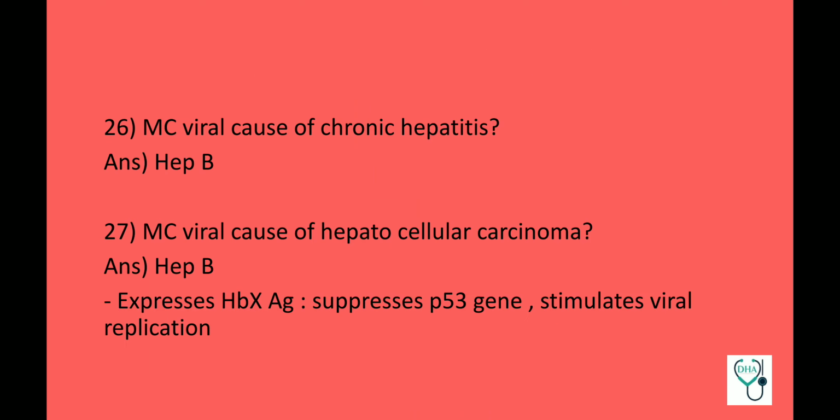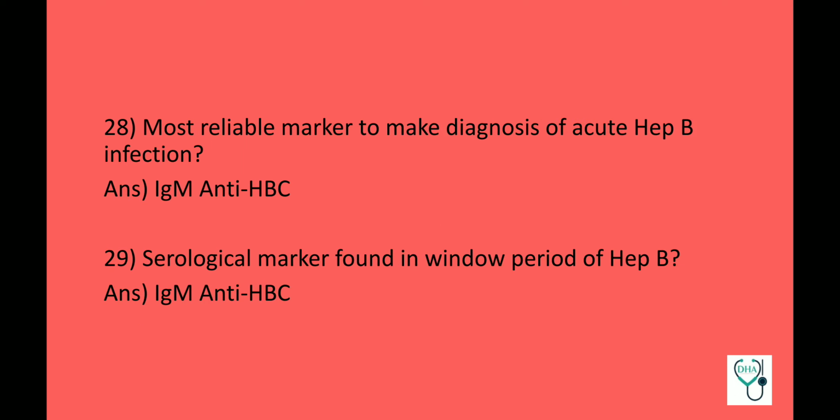Most common viral cause of chronic hepatitis: hepatitis B. Most common viral cause of hepatocellular carcinoma: hepatitis B, and the mechanism of carcinogenesis is it expresses HBx antigen, which suppresses p53 gene and stimulates viral replication. Most reliable marker to make diagnosis of acute hepatitis B infection: IgM anti-HBc. Serological marker found in window period of hepatitis B: IgM anti-HBc.